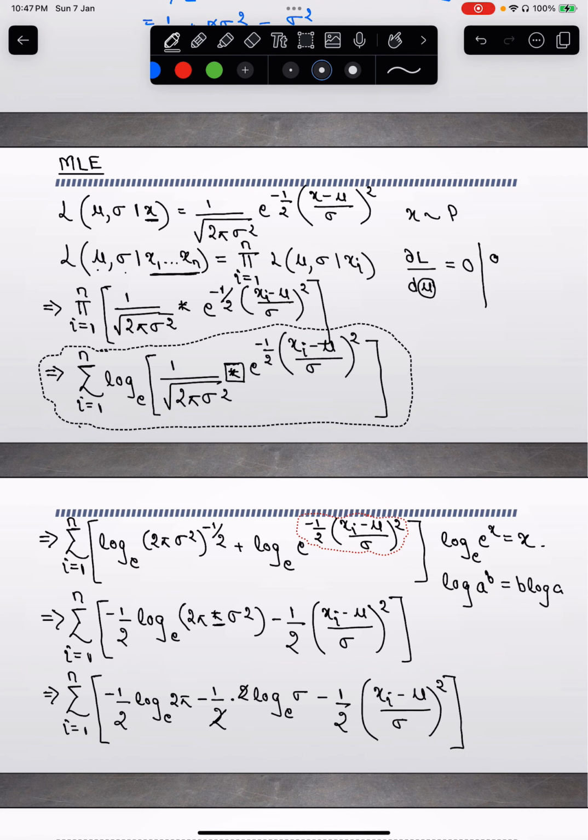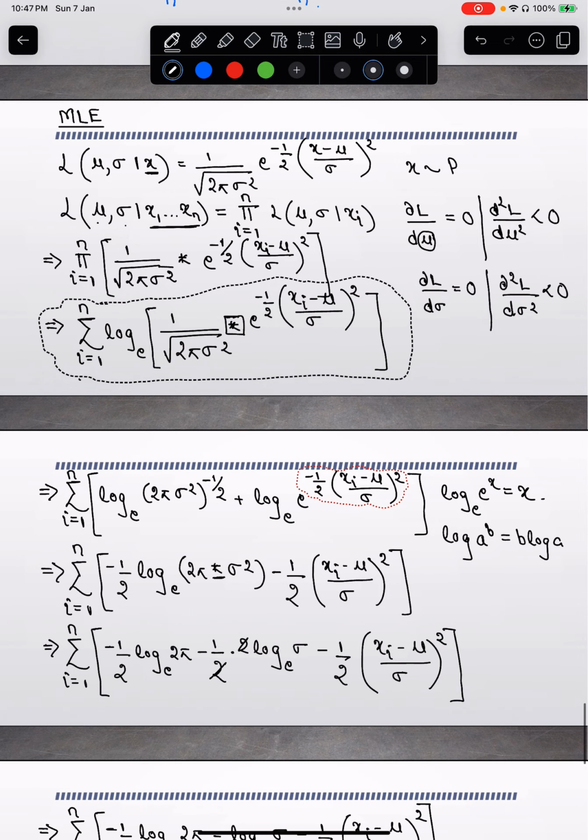How can I say it's a maximum? If you take the second derivative with respect to mu, then it should be less than 0, right? And dl by d sigma, you will equate this to 0 to calculate the value for sigma for which the function is maximum. And to find whether it's maximum, you can check that the second derivative with respect to sigma is less than 0, right?